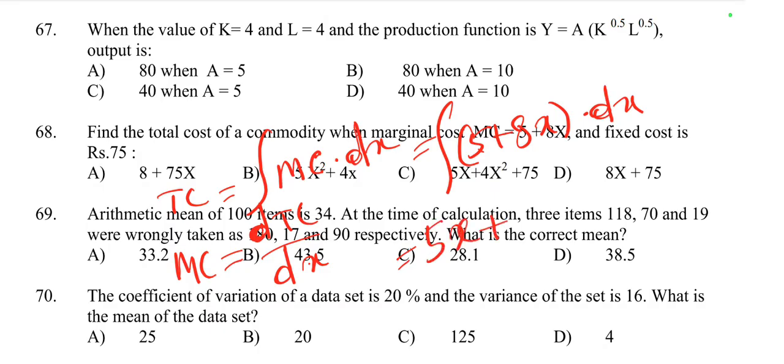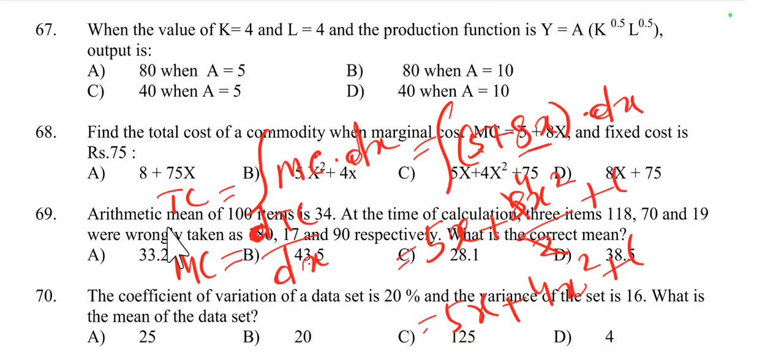Then the integration of 8x is 8x square by 2, so 4x square, plus c. So here it is 5x plus 4x square plus c, and c means constant.